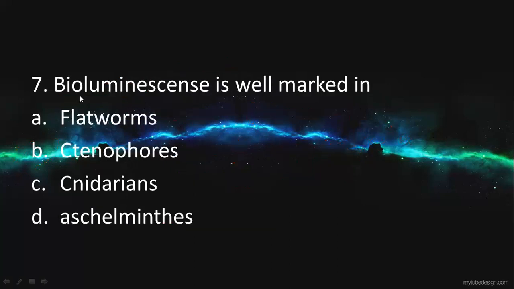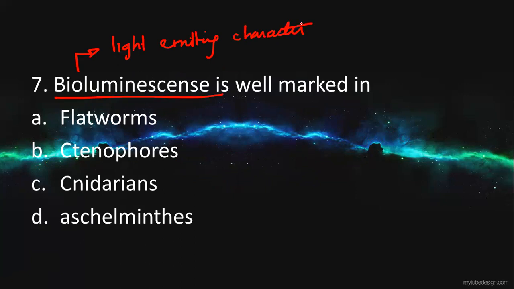Bioluminescence. Bioluminescence is well marked in. Bioluminescence means having a light emitting character. That is a type of character where the body emits light. Usually it is a property of living organisms. This will be present in ctenophores. The bioluminescence will be present in ctenophores.